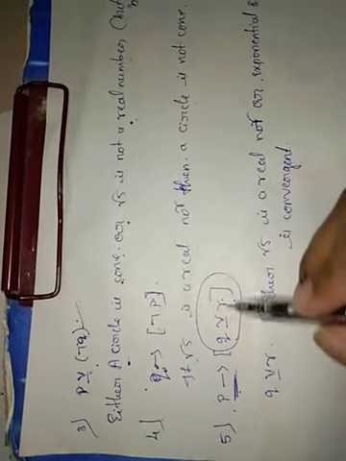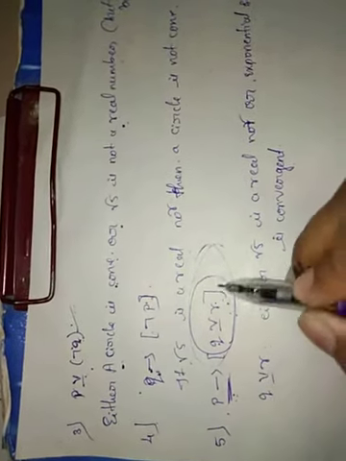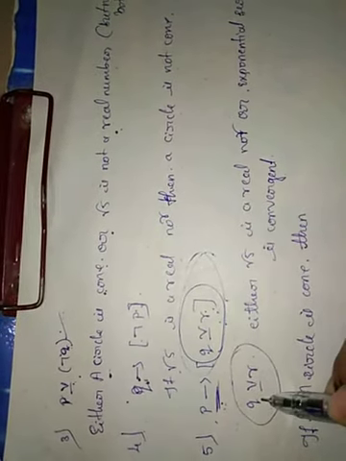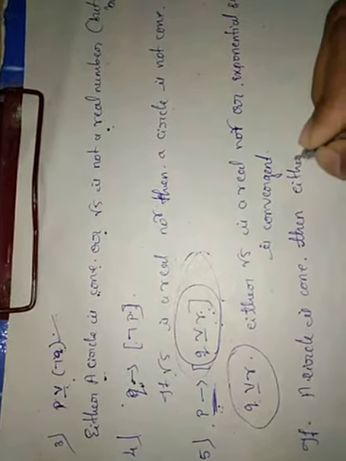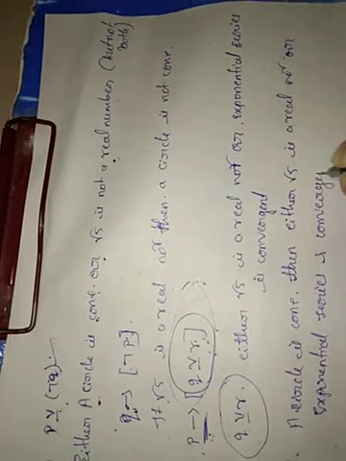So now come to the P implies Q. P implies this term entirely considered as a Q. P implies Q means if P then Q, means if a circle is a cone, then either Q or R, means either root 5 is a real number or exponential series is convergent, but not both.